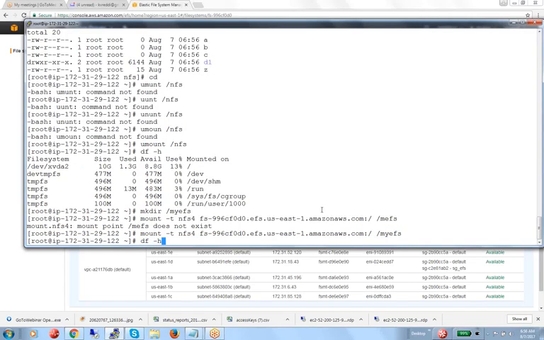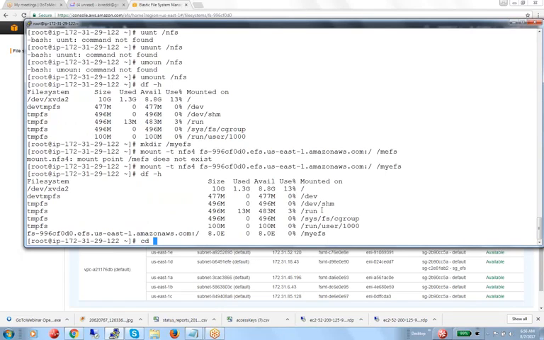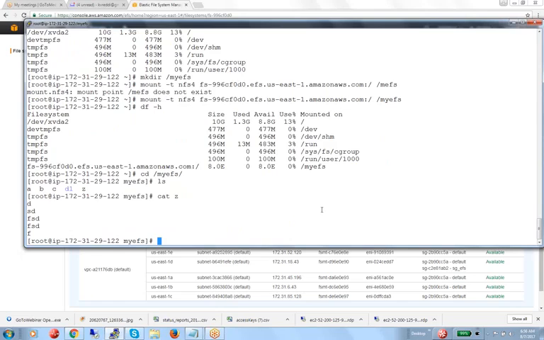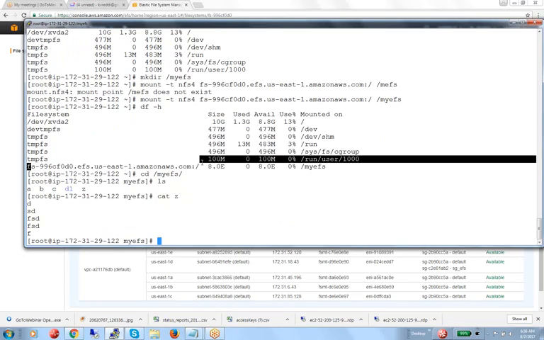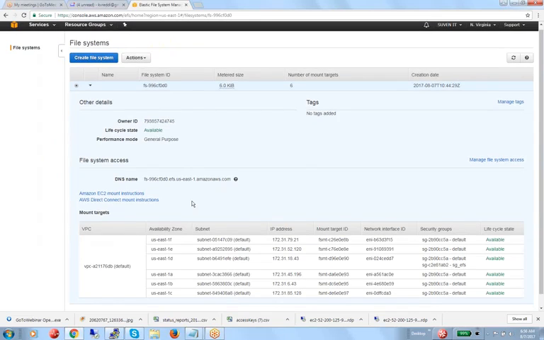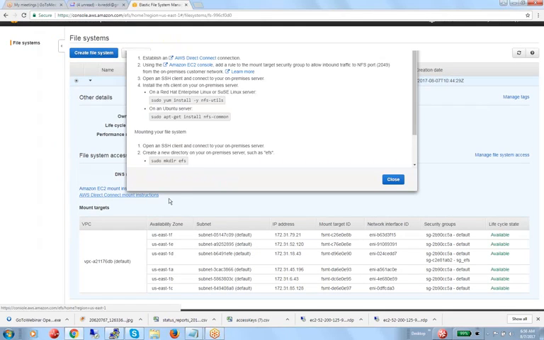So now you can see your mount point. If you see this /myefs, you can see the data also. You can see files, you can see everything, because you already created the files in EFS. If I assign this to you, you can also mount and access that. This is the way how we can mount this. Sometimes you can directly mount it.